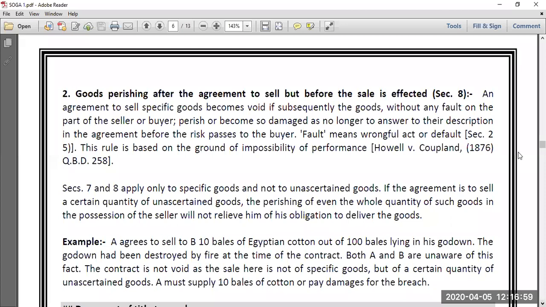But here it is different from what was before. Goods perishing, the earlier section 7, was such that a contract of sale is made, that is, they have made a sale, but without knowing the fact that the specific goods for which they have made a sale have already perished before the contract, but the seller was unaware about the fact. So as and when they become aware, it becomes void.